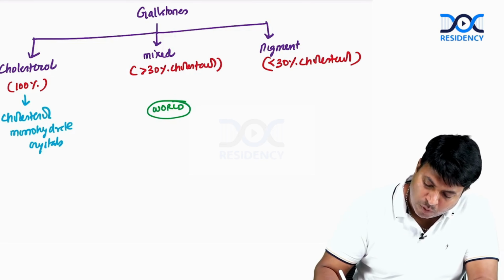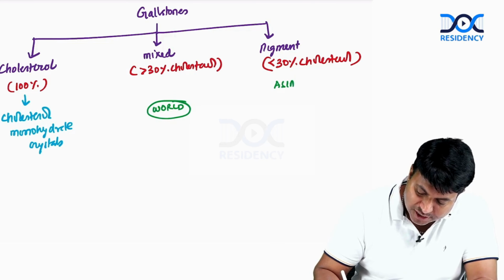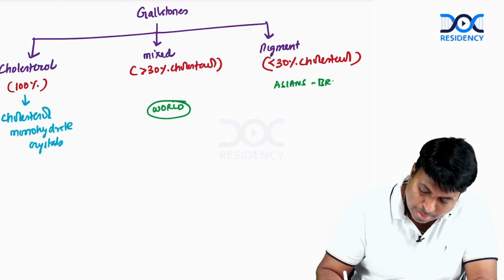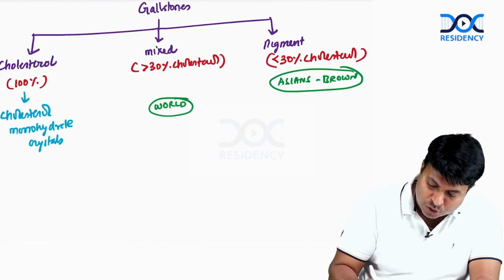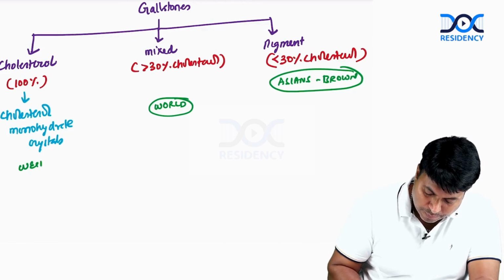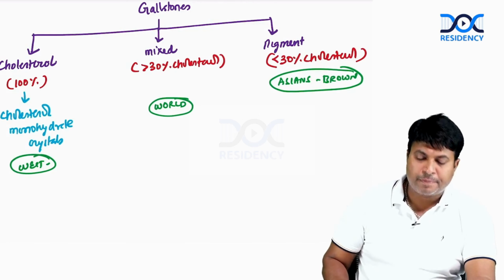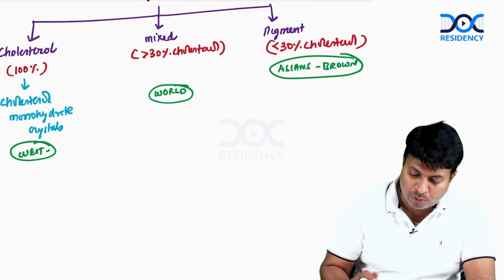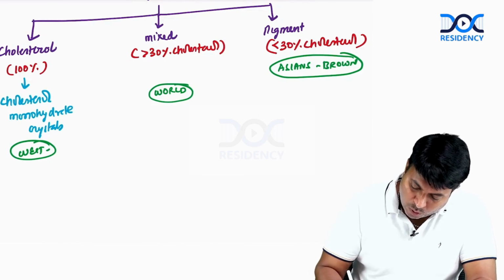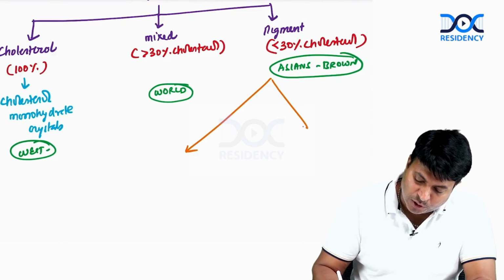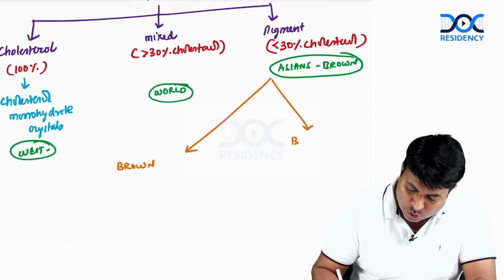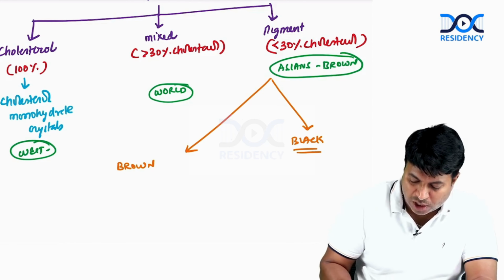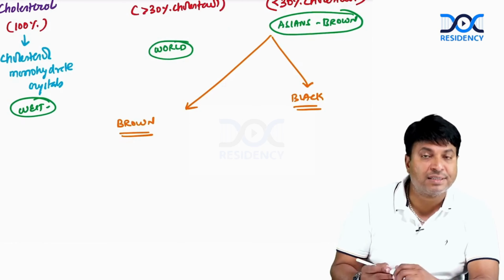Therefore, you can remember the most common stone in Asians is brown pigment stone. In Western countries, the most common stone is cholesterol stone. Okay, this is the basic outline I am telling you now. Pigment stones are further divided into brown pigment stones and black pigment stones. Please remember, they both have cholesterol, but the content is less than 30%.